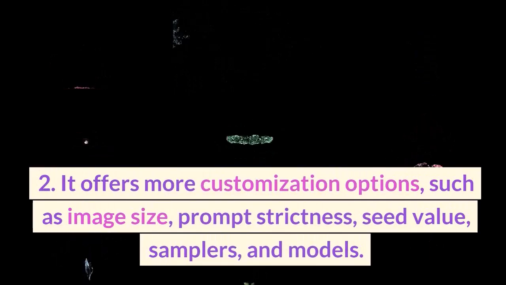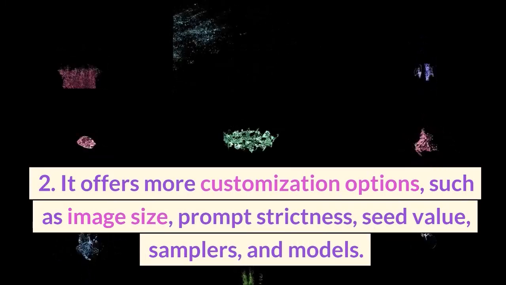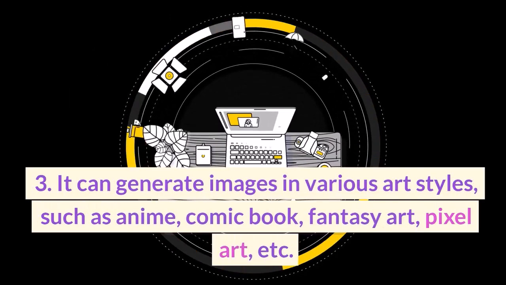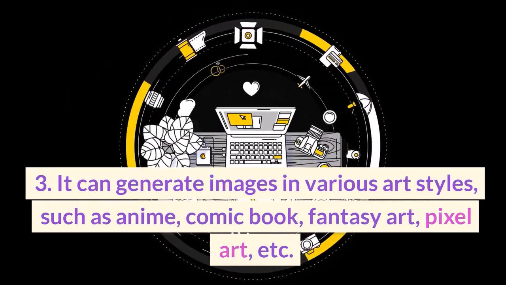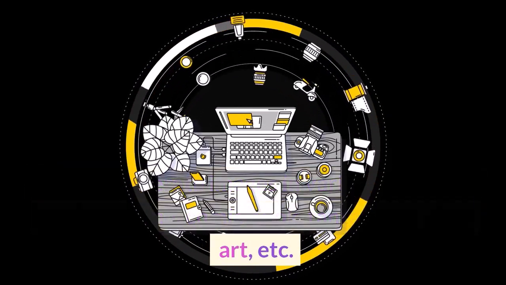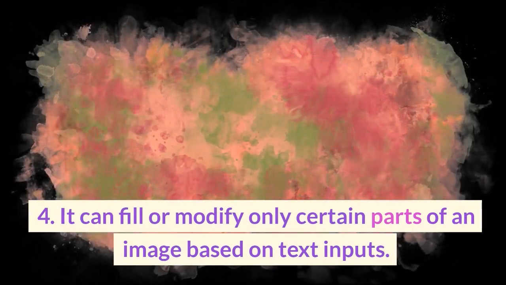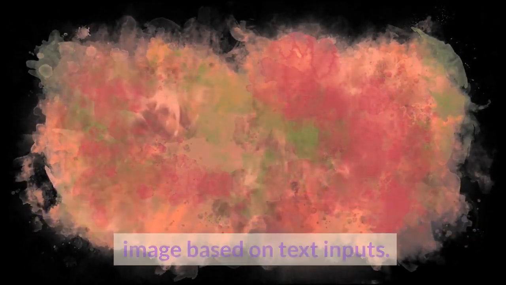It offers more customization options, such as image size, prompt strictness, seed value, samplers, and models. 3. It can generate images in various art styles, such as anime, comic book, fantasy art, pixel art, etc. 4. It can fill or modify only certain parts of an image based on text inputs.